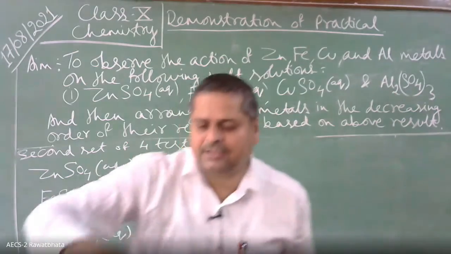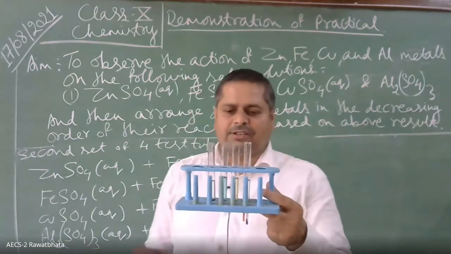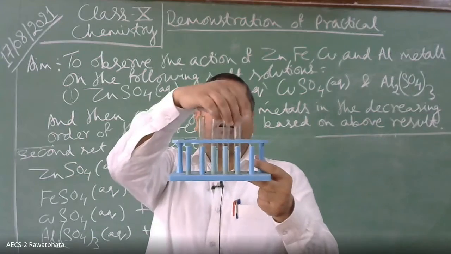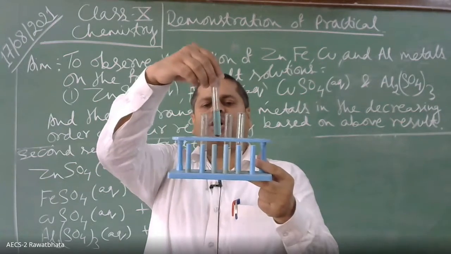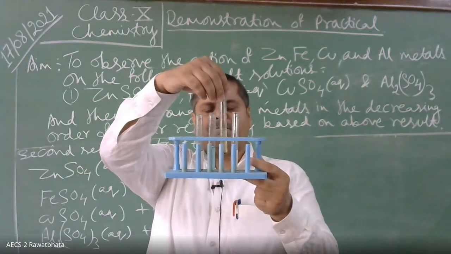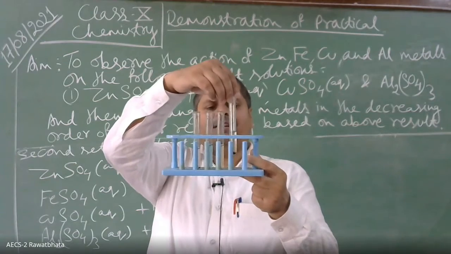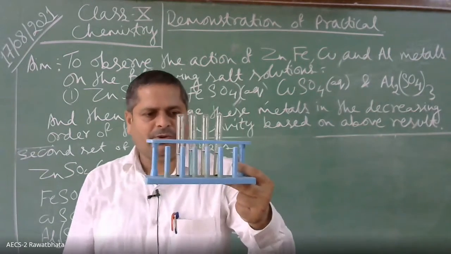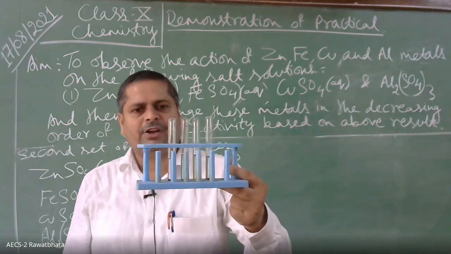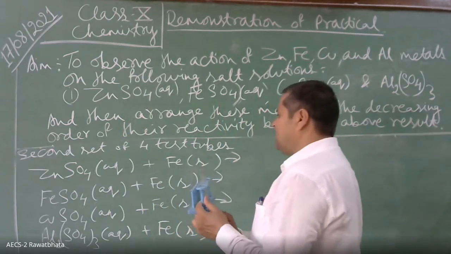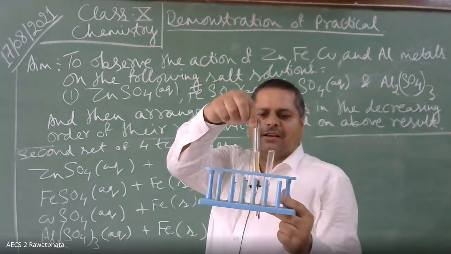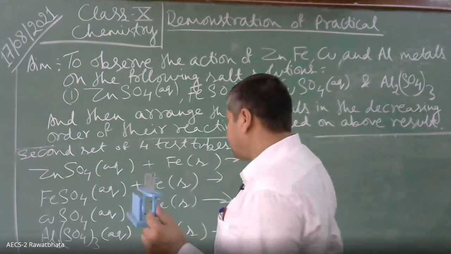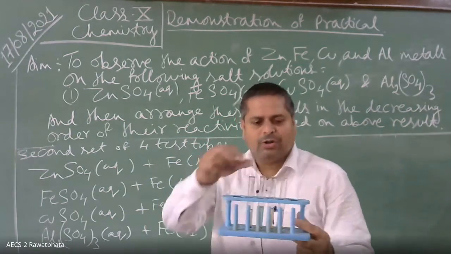Now, will there be any reaction? Let us see. Here, this is the test tube. This is aluminum sulfate. This is copper sulfate. This is iron sulfate, and this is zinc sulfate. Okay. So, can you see any change? See, all of you. Zinc sulfate plus iron. Iron has become slightly colorless. Okay, sorry, no. It has not changed.